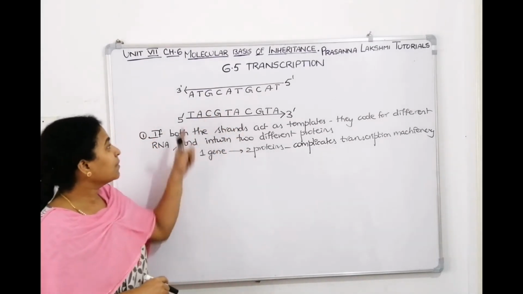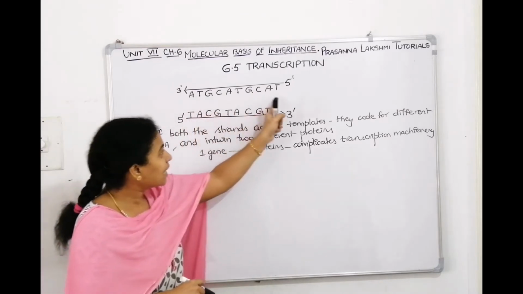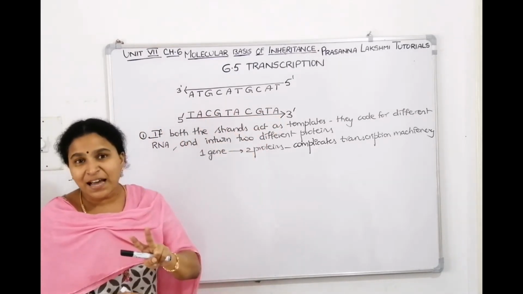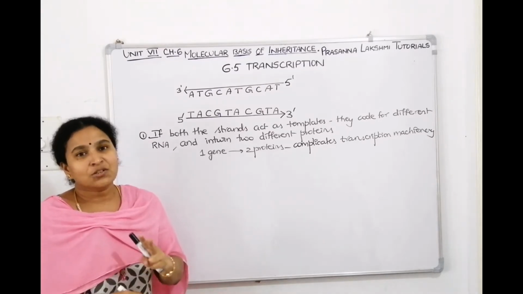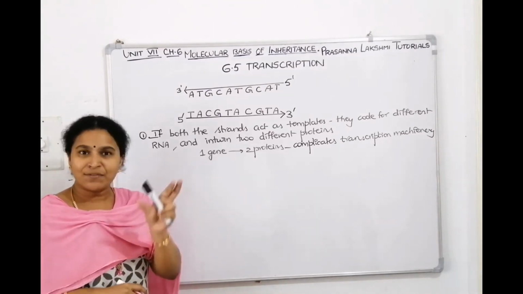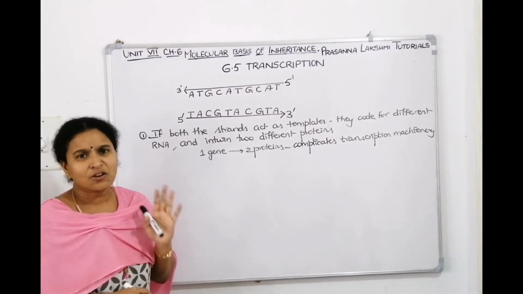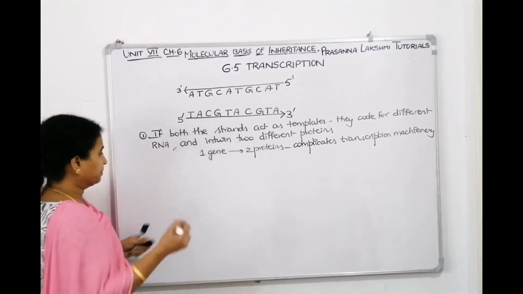If two strands are acting, since I showed you the sequence on this strand is different and the sequence on this strand is different, it will make two different RNAs. If two different RNAs are made, two different proteins. So it should be like a word should have the same meaning. It should not have 2, 3, 4 meanings. So unnecessarily it is a complication. This is our first explanation.